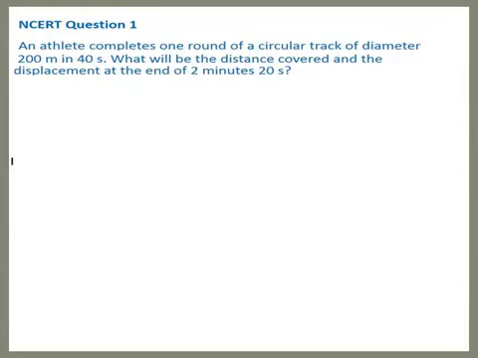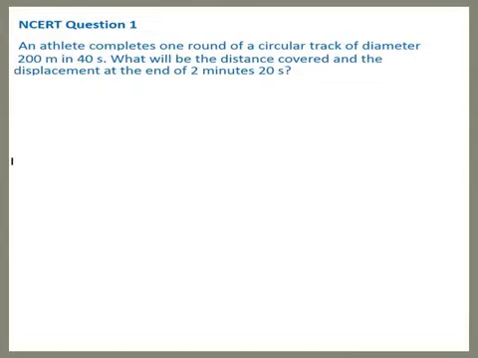So this is a question for you. Now it is a circular track, and what is the information given to you? The distance travelled for one complete round is 200 meters, and he is completing it in 40 seconds.